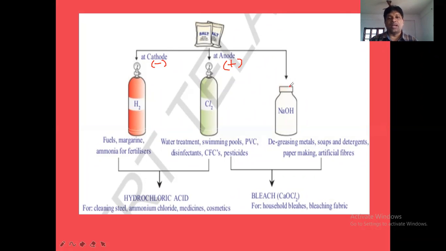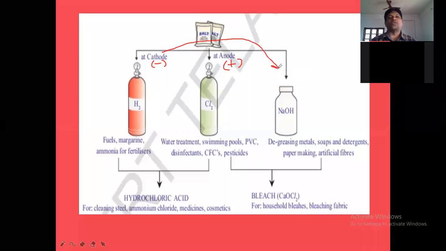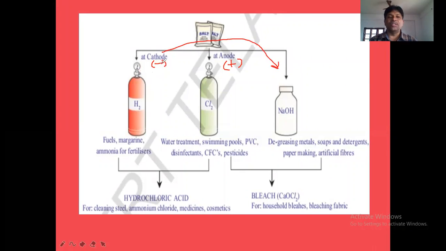Okay. And we also get NaOH near the cathode. Near the cathode only we get NaOH. So NaOH will be obtained at the cathode, remember. Now at the cathode, what are the products? At the cathode, H2 gas and NaOH. At the anode, what is the product obtained? Cl2 gas. And what is this salt packet here? From this common salt, we can obtain H2, Cl2 and NaOH.